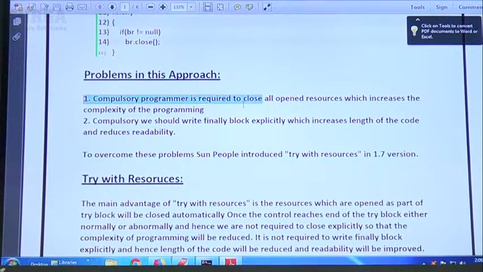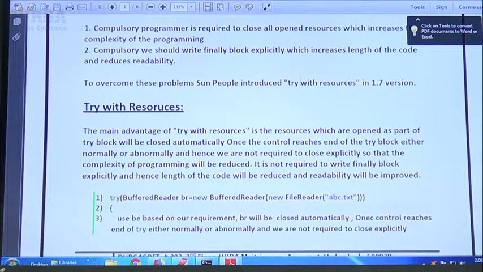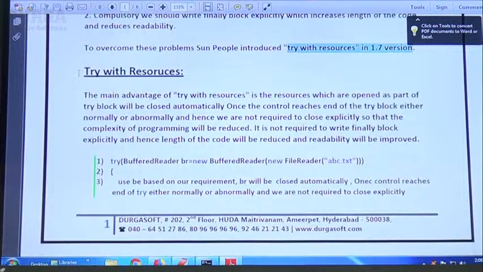Problems in this approach. Complexity: the programmer is compulsorily required to close all open resources, which increases complexity. Compulsorily we should write the finally block explicitly, which increases the length of the code and reduces readability. To overcome these problems, try with resources was introduced in 1.7 version. The main advantage is that resources opened in the try block will be closed automatically once the control reaches the end of the try block, either normally or abnormally. Hence we are not required to close explicitly, so the complexity of programming will be reduced.